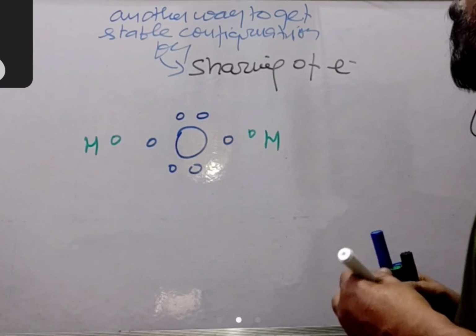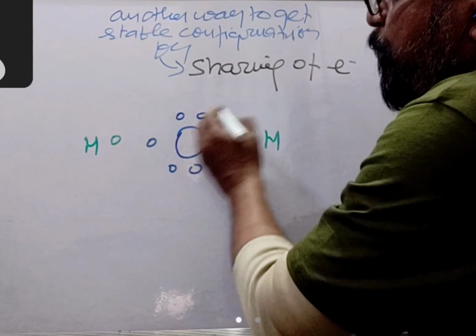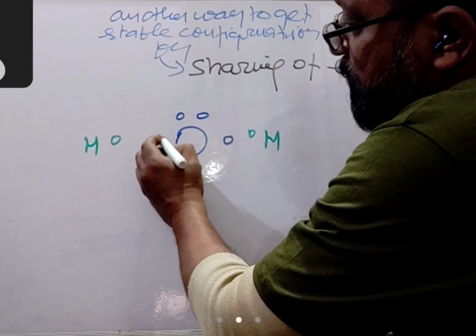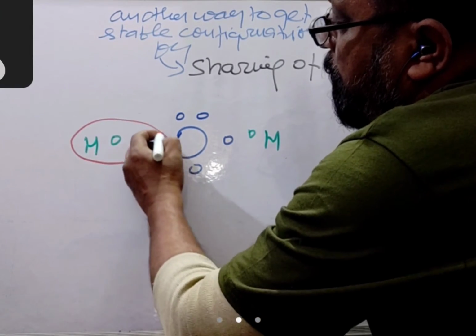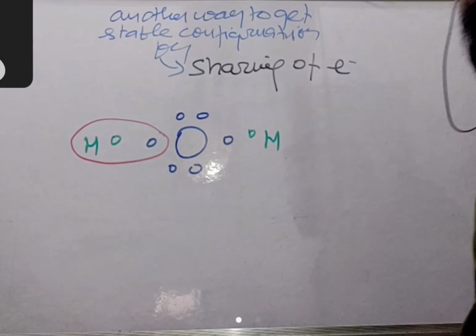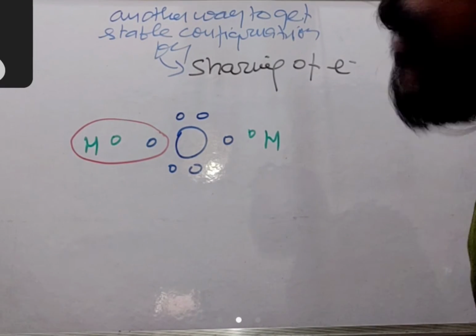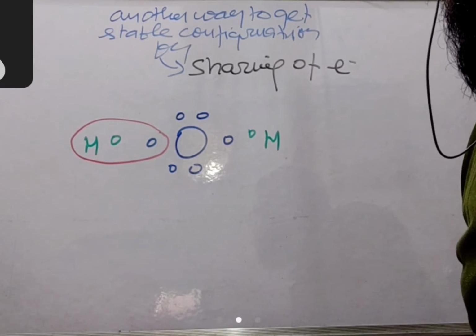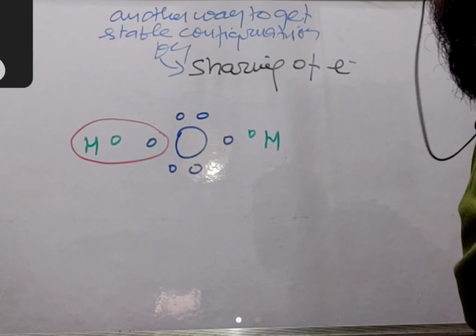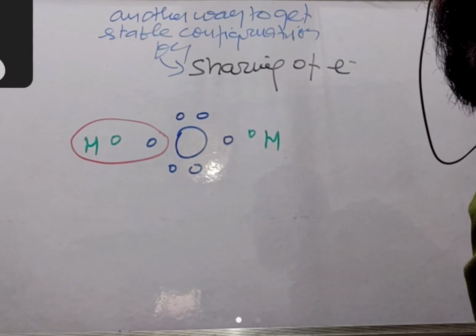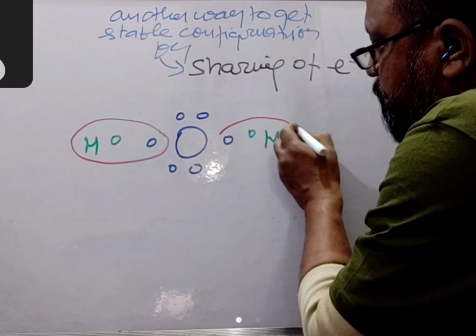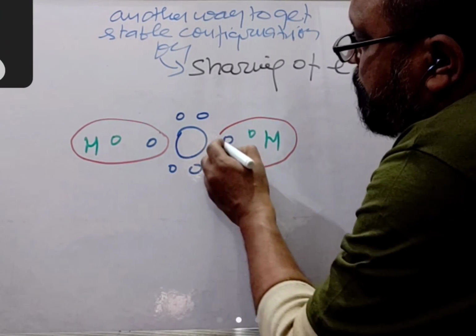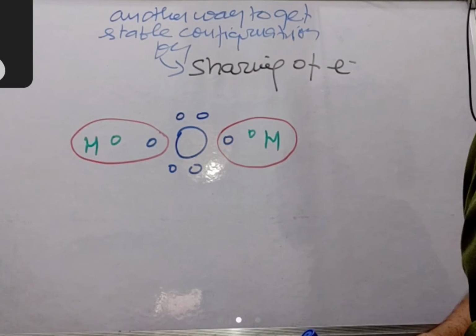So by sharing of electrons, hydrogen takes an electron of oxygen and gets the stable configuration of helium and becomes stable, right? Similarly, this hydrogen atom takes an electron and becomes stable, right?